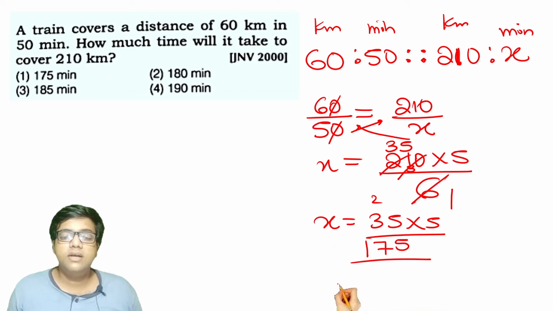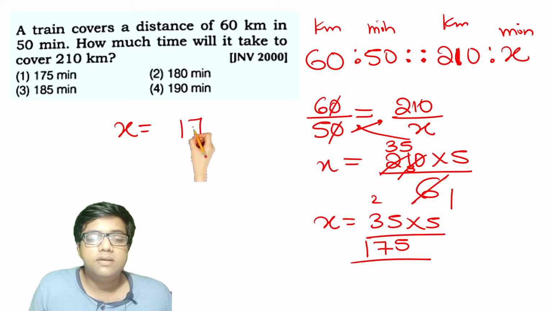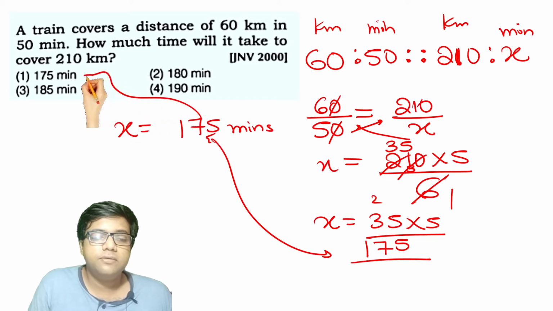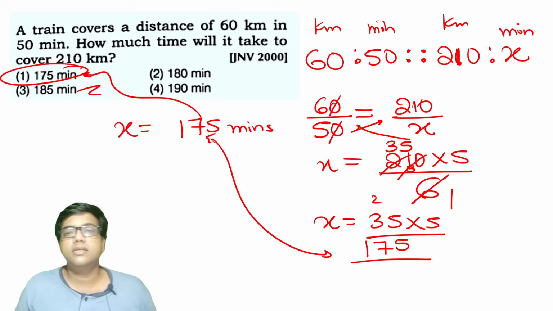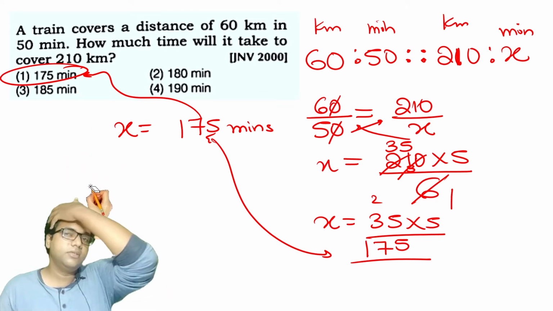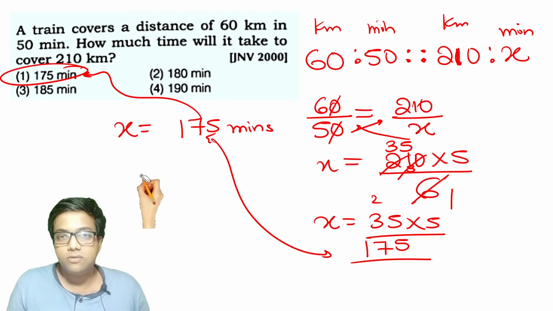So he will cover 210 kilometers in 175 minutes. Option 1 is the right answer for this question. Okay, so this way ratio and proportion becomes very handy in order to solve such questions.